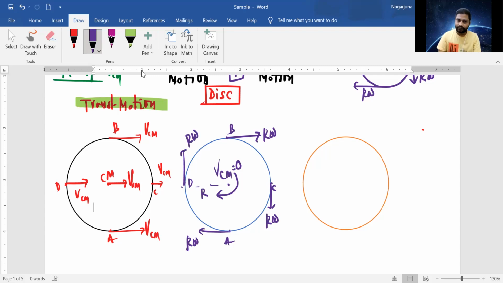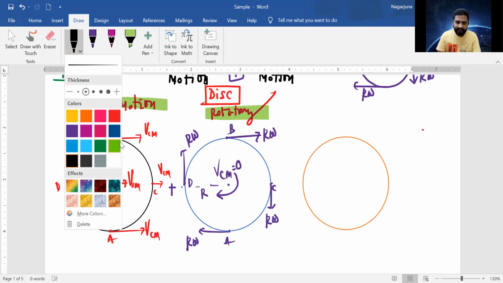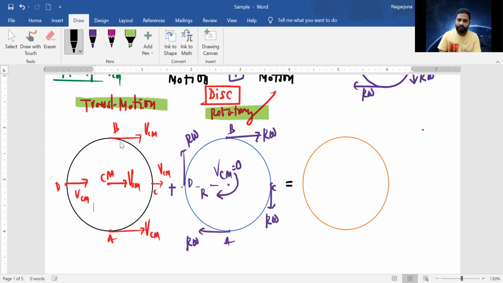Okay. Now, so when we add these two, this is translatory and this one is a rotatory motion. When you add these two, you get the rolling motion, my dear children. See this, translatory plus rotatory is equal to rolling. So rolling is the combination of translatory plus rotatory, I told you. So at each and every point, the translatory motion and rotatory motion will be added up. So that's the study of rolling motion.